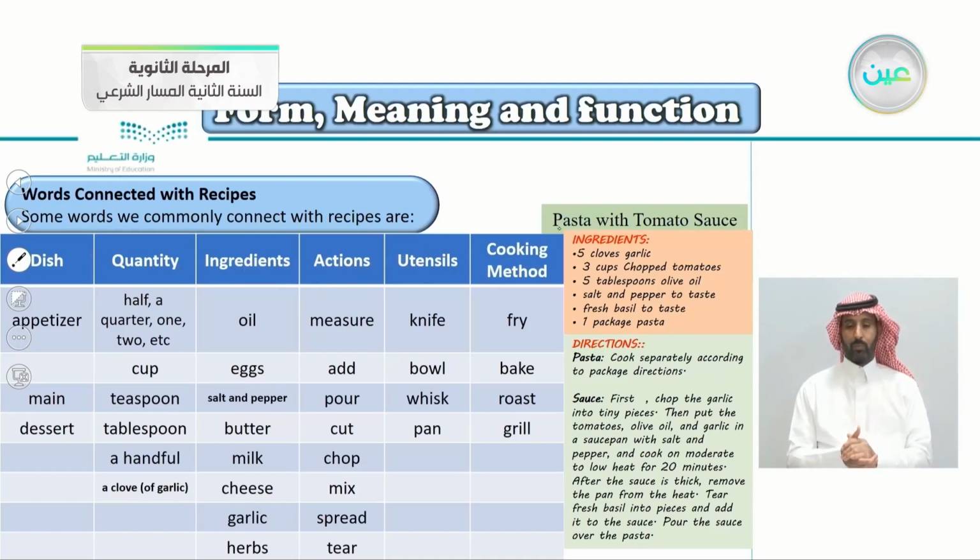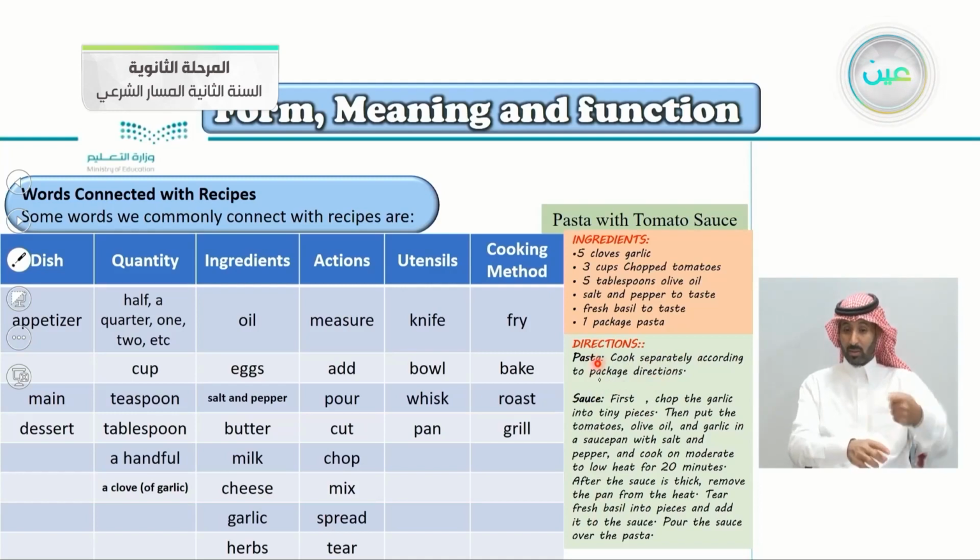Here's a pasta with tomato sauce. The ingredients: 5 cloves of garlic, 3 cups chopped tomatoes, 5 tablespoons of olive oil, salt and pepper to taste, fresh basil to taste, 1 package of pasta. Directions: what do you do here? Pasta, cook separately according to package directions.